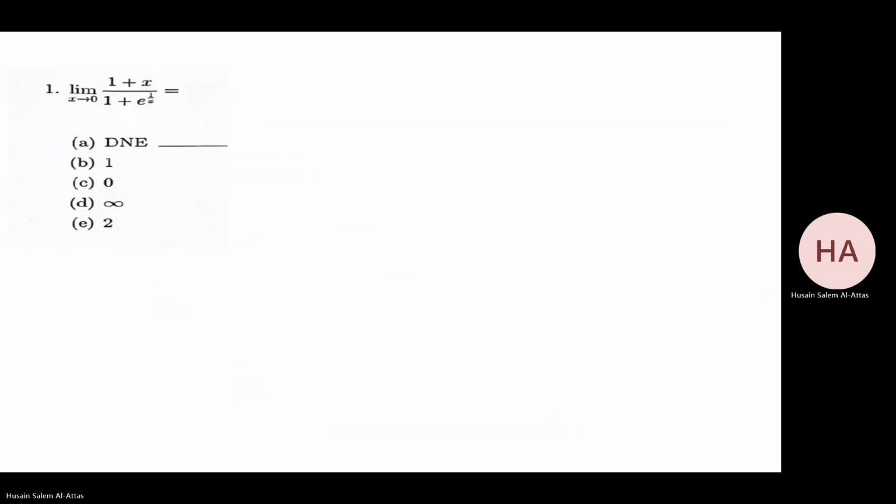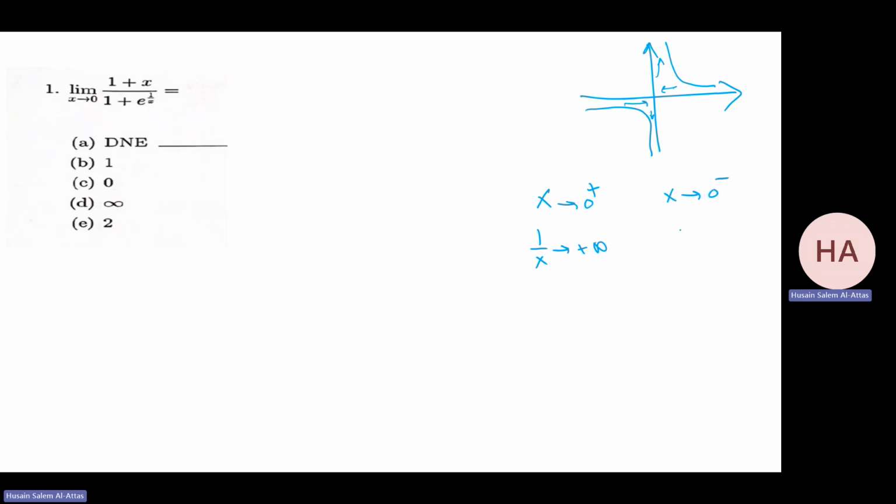This one. When you have 1 over x, this is the graph for 1 over x. You need to be careful. As x goes to 0 from the right, I'm going to infinity. As x goes to 0 from the left, I'm going to minus infinity. So x goes to 0 from the right, 1 over x will go to plus infinity. X goes to 0 from the left, 1 over x will go to minus infinity.